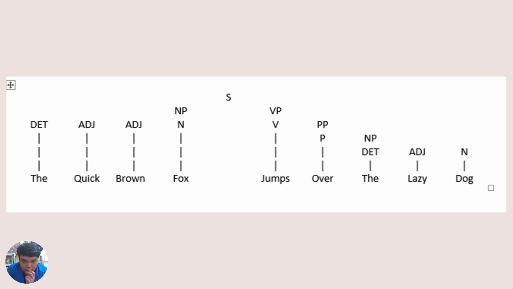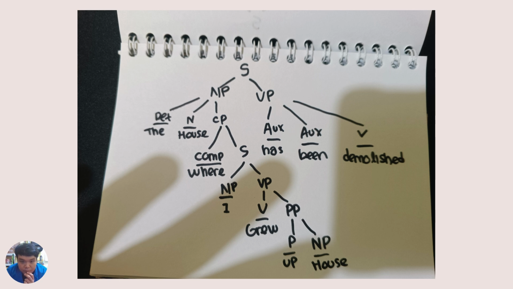The quick brown fox jumps over the lazy dog. The word "the" is a determiner. The word "quick" is an adjective. The word "brown" is an adjective, and the word "fox" is a noun. That's all from the noun phrase. From the verb phrase, the verb is jumps. The word "over" is a preposition from the prepositional phrase. The word "the" is a determiner from the noun phrase, the word "lazy" is an adjective, and the word "dog" is a noun from the noun phrase.